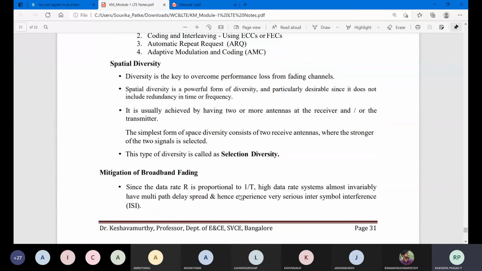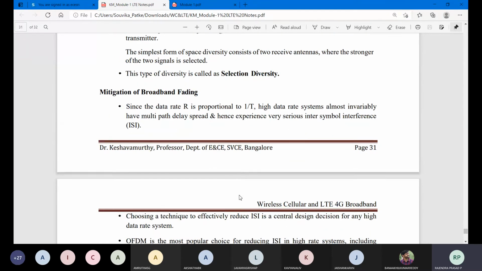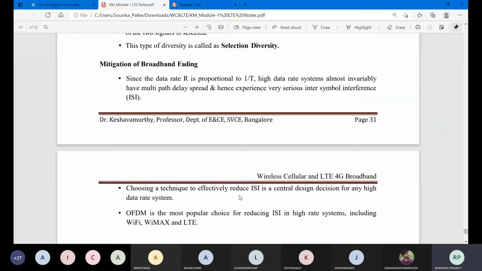For mitigation of broadband fading: since the data rate R is proportional to 1/T, high data rate systems almost invariably have multipath delay spread. OFDM is the most popular choice for reducing interference in high rate systems, including Wi-Fi, WiMAX and LTE.